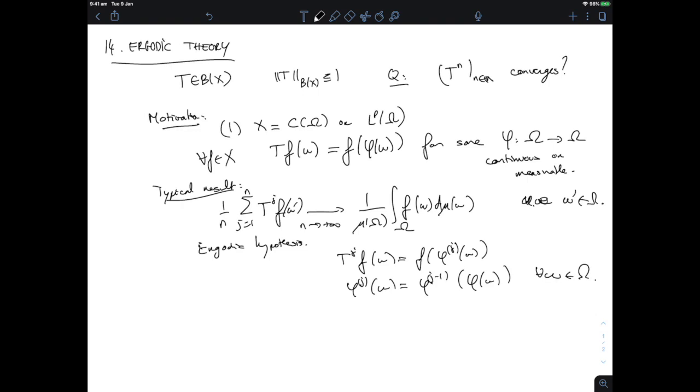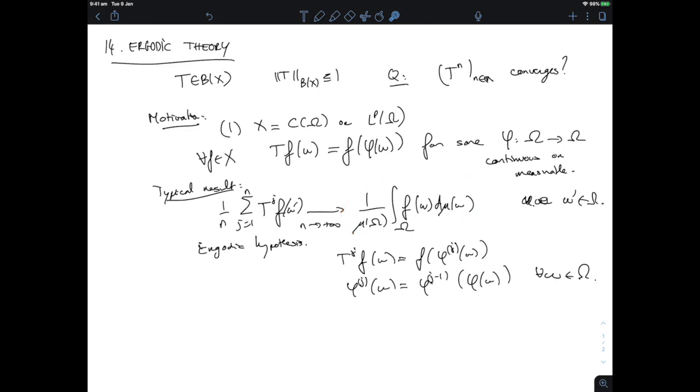So what we are doing is that for a fixed individual, we're looking at the orbit obtained by applying to that individual point the transformation phi repeatedly, and then we average over the values of f at this particular sequence of points, and this average over time, if you think of applying phi at each point of time, converges to the average over space of the function f.